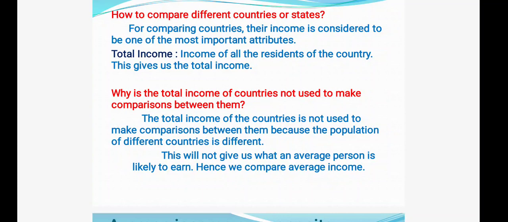So what is the defect? The defect is that the total income of the countries is not suitable to make comparison between them because the population of different countries is different. So this will not give us what an average person is likely to earn. Hence, we should use what? Average income criteria. Okay, we shall explain it again.